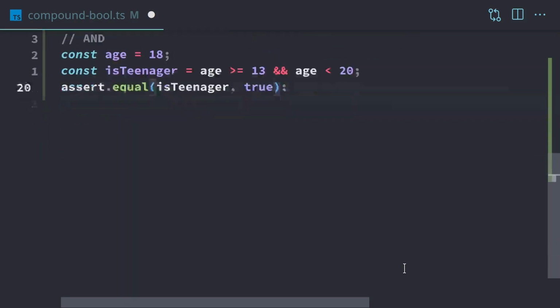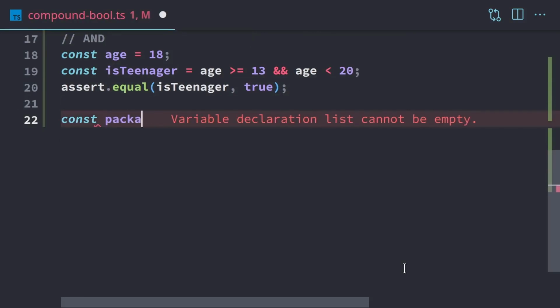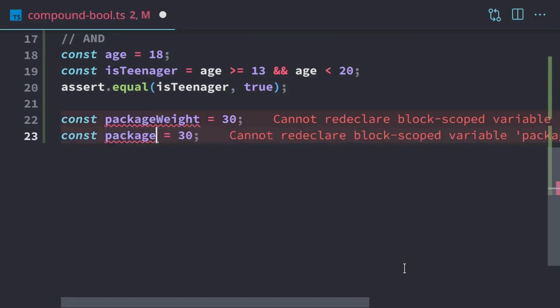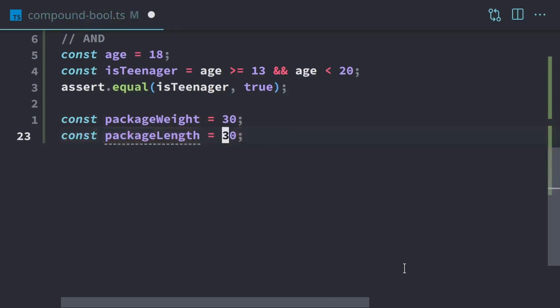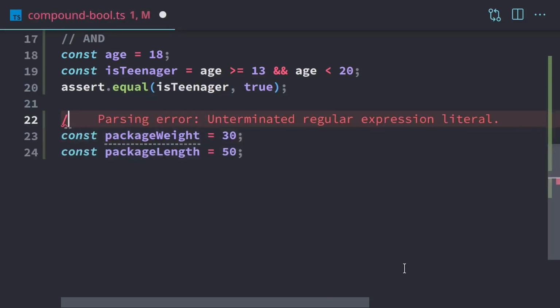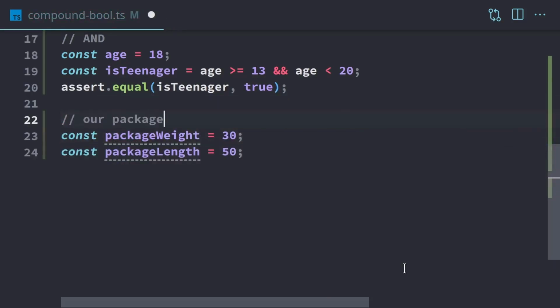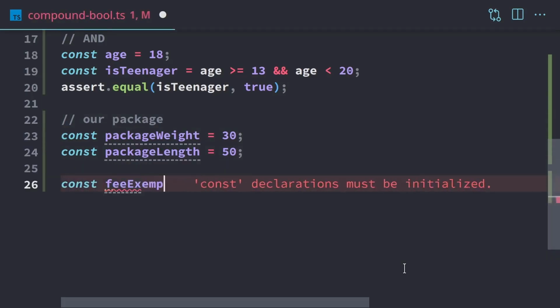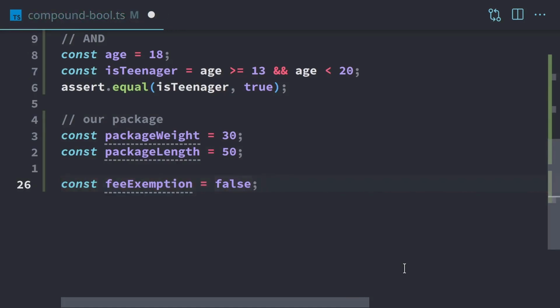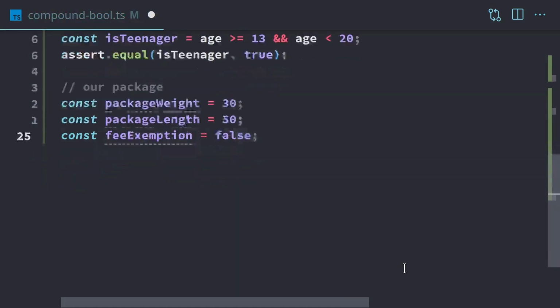Now, the next thing we're going to do is we're going to string a couple of these together. So this will be for determining whether we have to pay a fee for shipping a package. So we'll set the package weight to 30, and we'll set the package length to 50, and this will be our package. We're going to have a fee exemption. So fee exemption will be maybe you have a contract with the shipper or you have a coupon or something. And so we don't have a fee exemption. So ours is false.